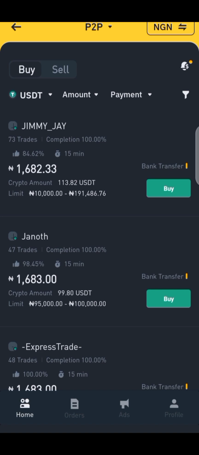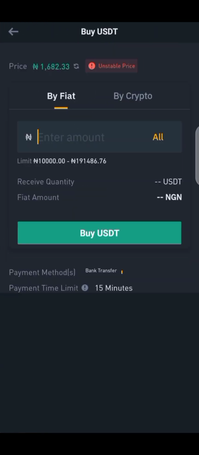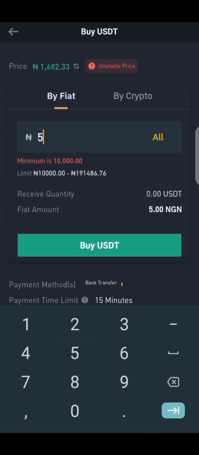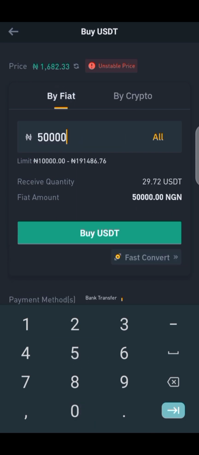So what you need to do is to click on this first guy. Once you click on this first guy, you now insert 50,000 naira. With our 50,000 naira, we are going to have 29.72 USDT.